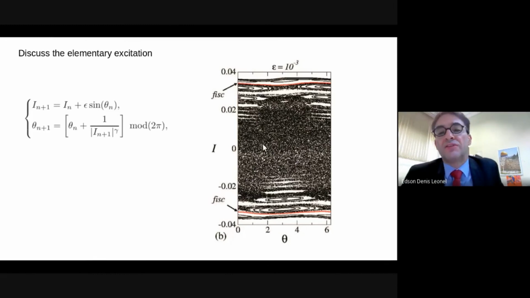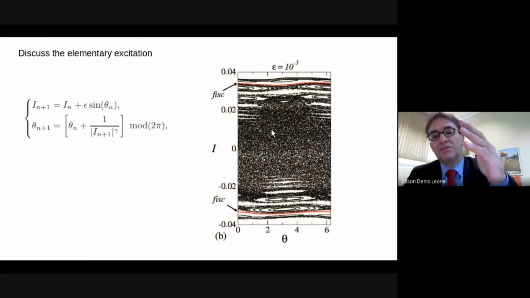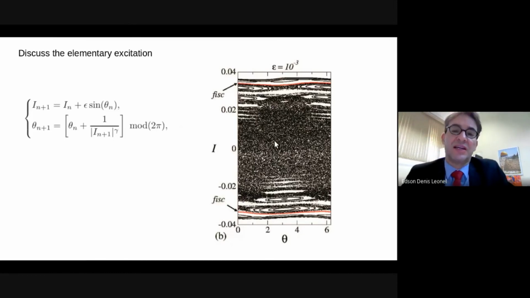So a particle moving along this chaotic sea has a probability to increase the action or even to decrease the action. Probability P to increase, probability Q to decrease. And then the average step size a particle moves up or down is epsilon over square root of 2, which is proportional to epsilon.